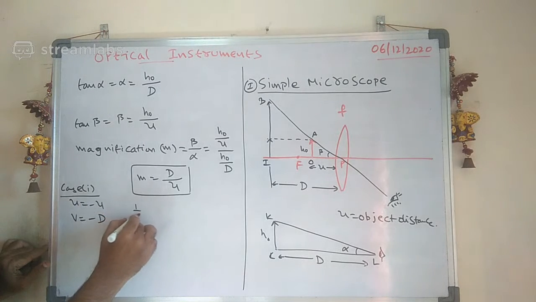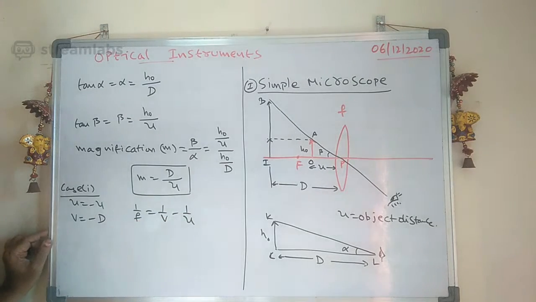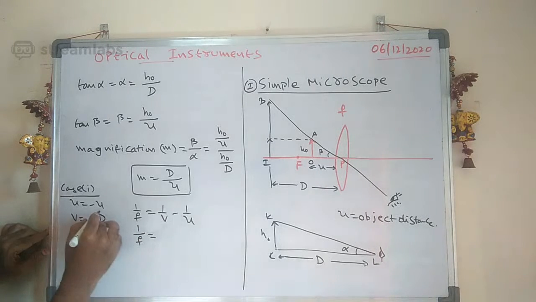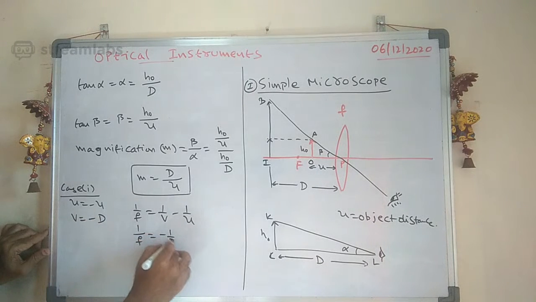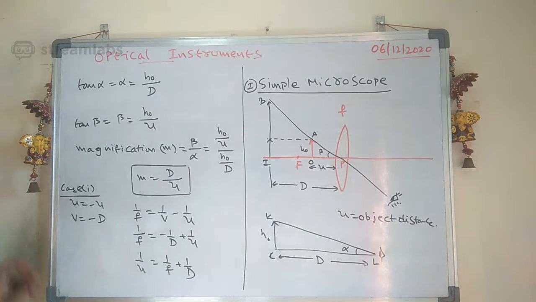Then we have 1 by F is equal to 1 by V minus 1 by U. Therefore 1 by F is equal to minus 1 by D plus 1 by U. Therefore, what is 1 by U here? 1 by U is equal to 1 by F plus 1 by D. Now see what I will do.